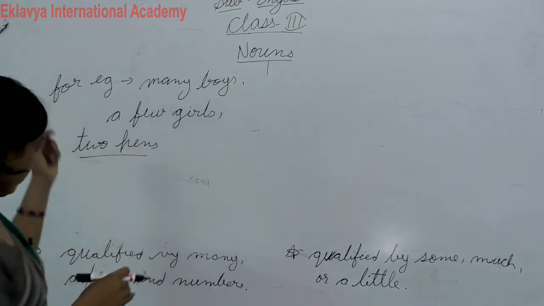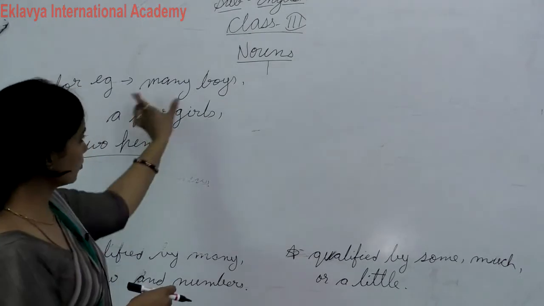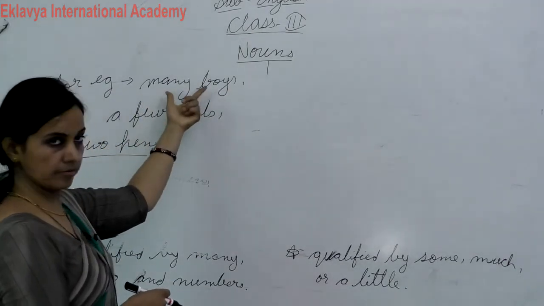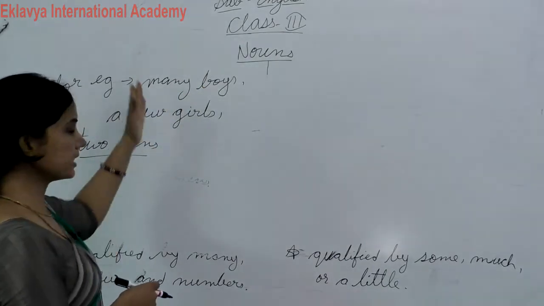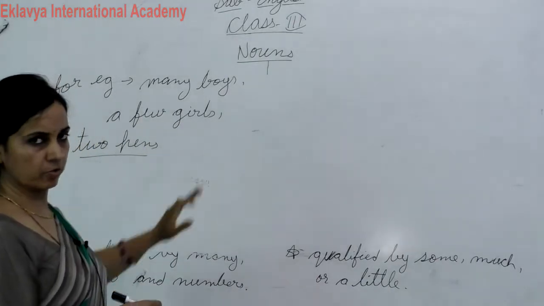We can use these quantifiers before nouns, because these are countable, so we use these quantifiers for countable nouns.